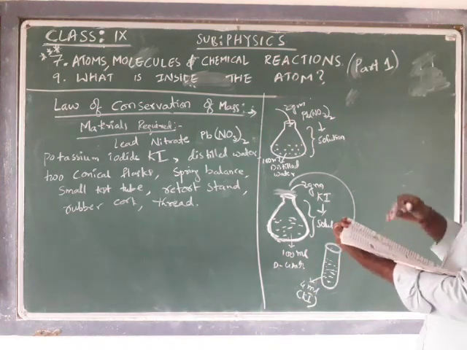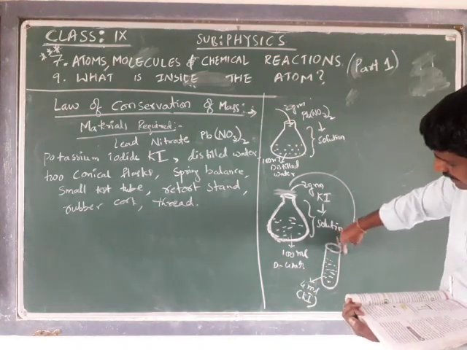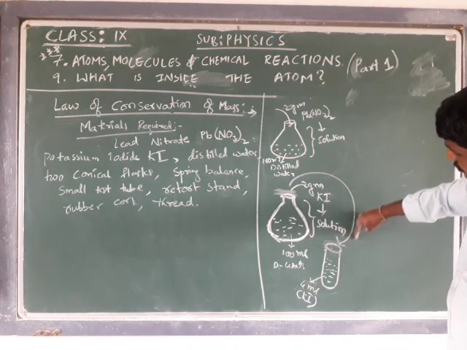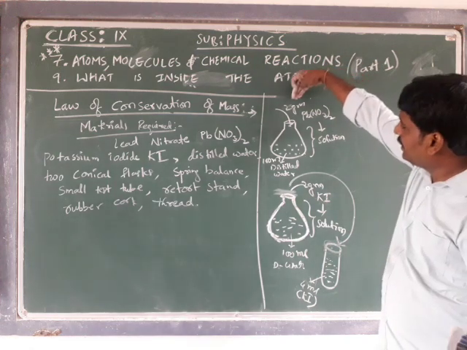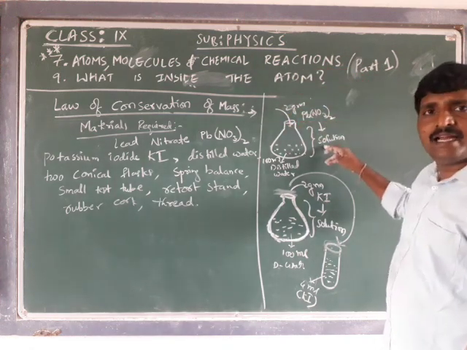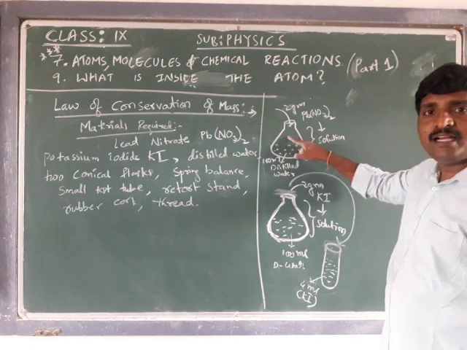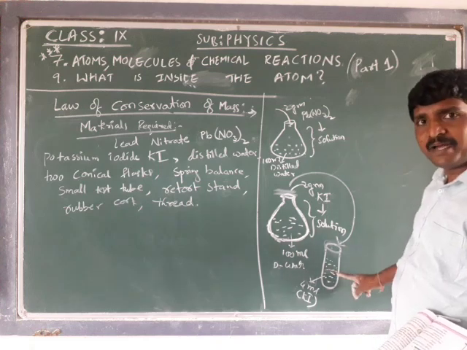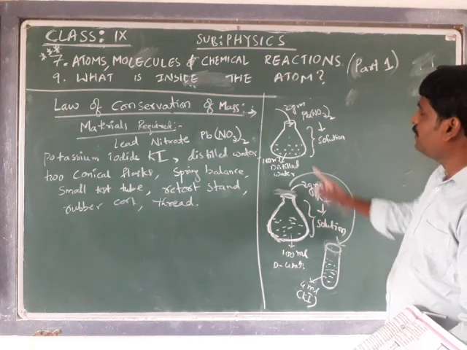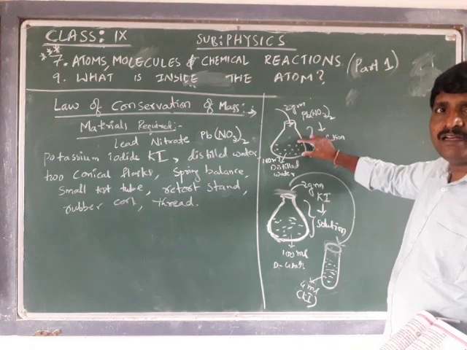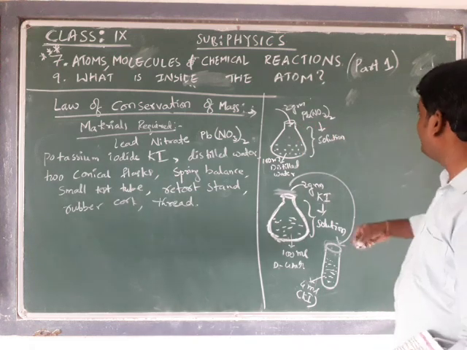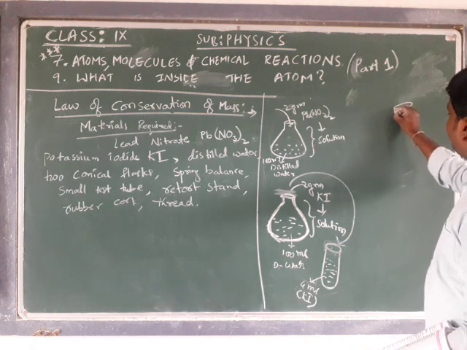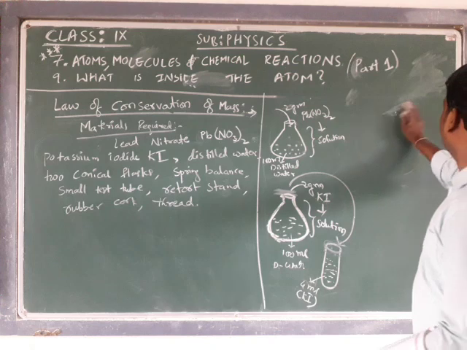Now what you do, tie a thread to this test tube and hang this test tube in the first conical flask, that is the lead nitrate solution conical flask, such that the potassium iodide present in the test tube does not mix with the lead nitrate solution present in the conical flask. Like that, we have to hang. What does it mean? Assume this is a conical flask. Again, the same conical flask I am taking here.